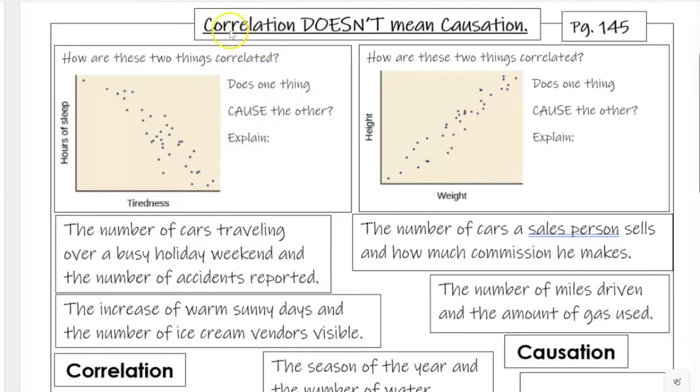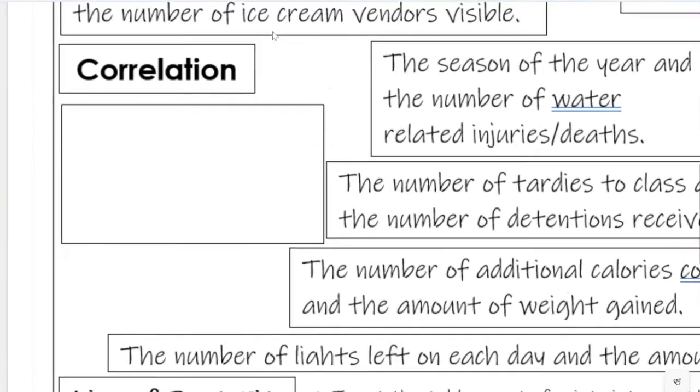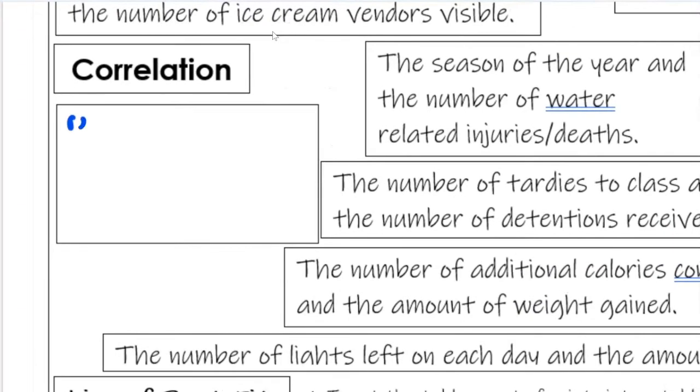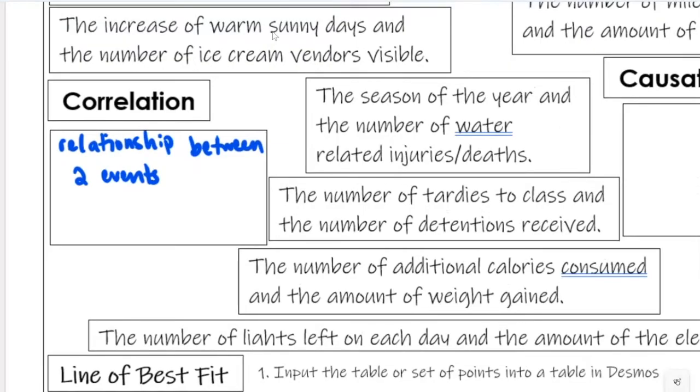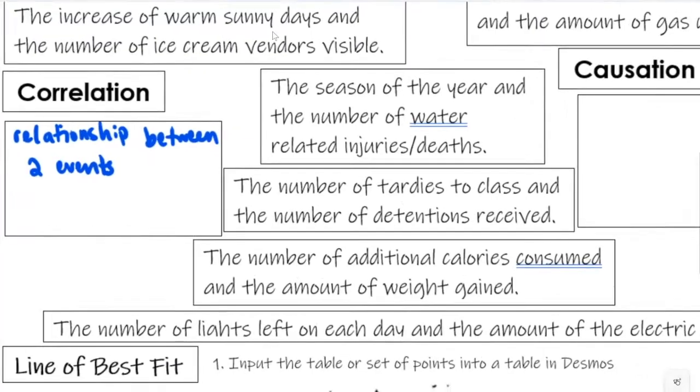So we've talked about what correlation is, but now we're going to introduce causation. So what is correlation? In this box, let's define correlation. It is our relationship between two things or two events. As X is changing, what's Y doing? So it's our relationship between two events.